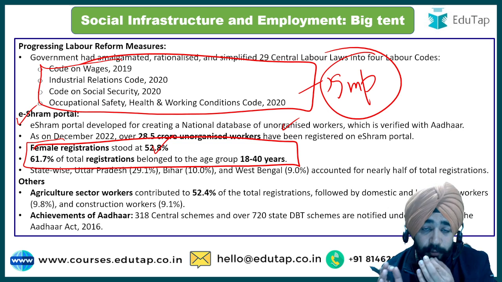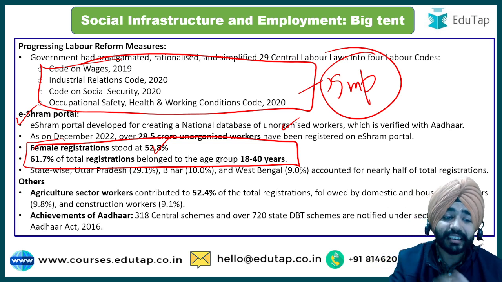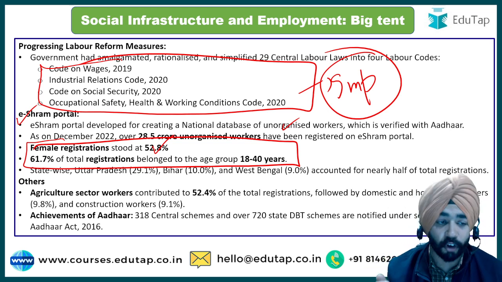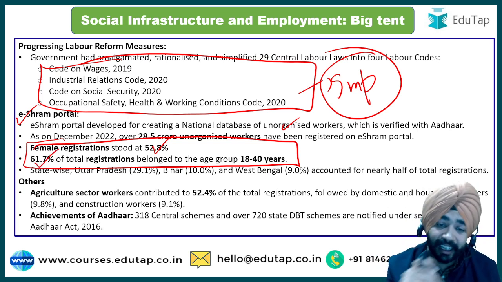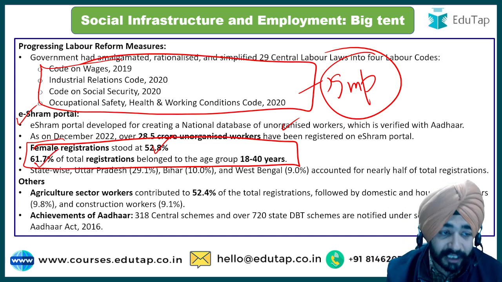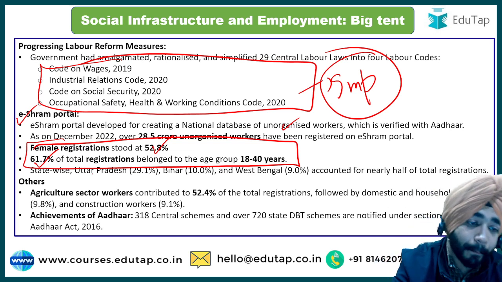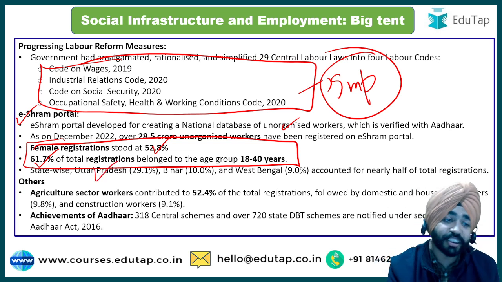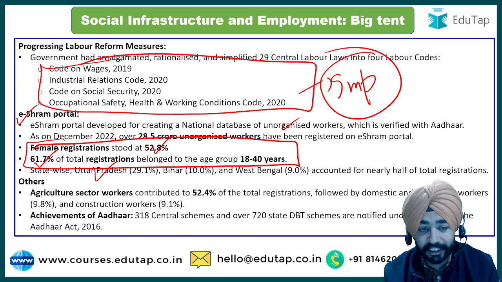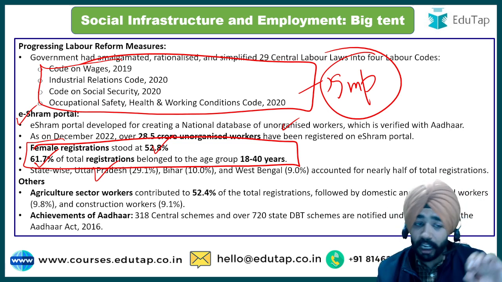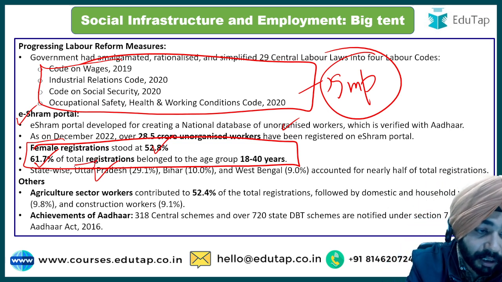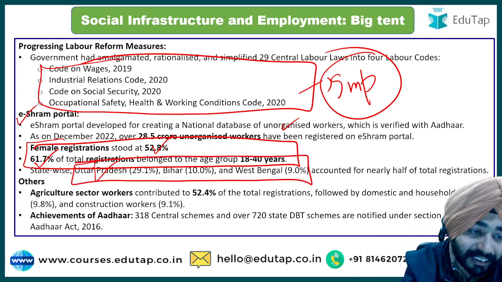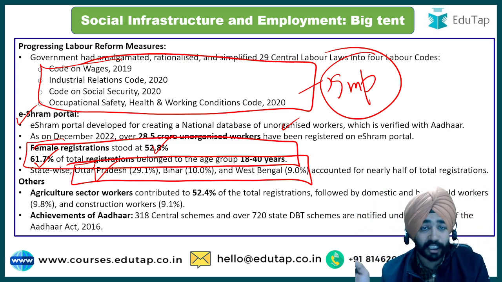Then it says in terms of age group, maximum registration belongs to the age group of 18 to 40 years, which is 61.7% of registration. And if I talk about state-wise, maximum registration under the e-Shram portal is reported from Uttar Pradesh, followed by Bihar and West Bengal. Now, guys, important thing, when you are remembering the e-Shram portal, you have to remember this data, because this is the thing where the examiner can ask us the question.